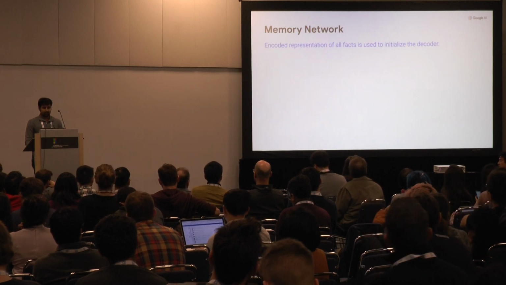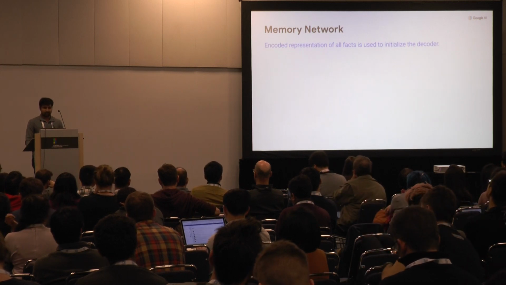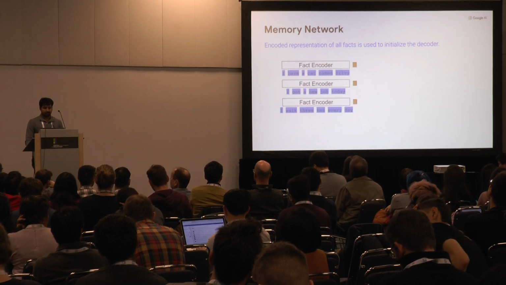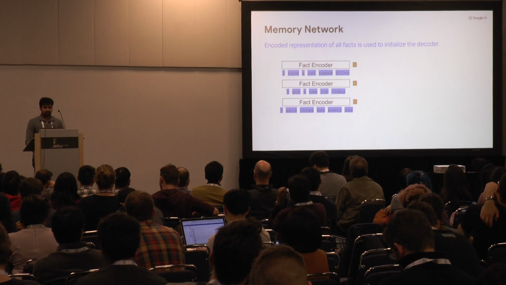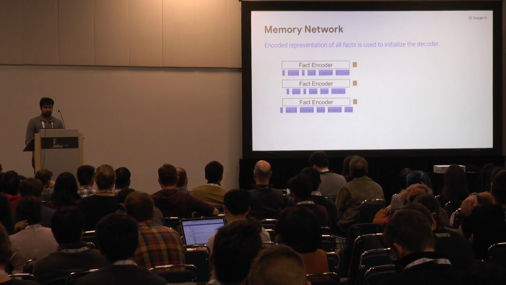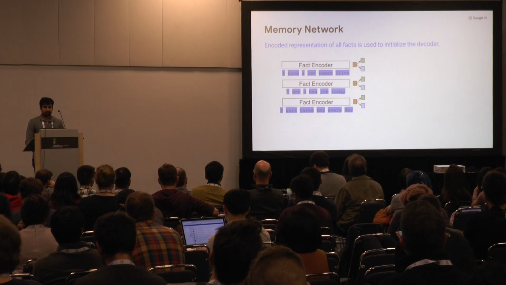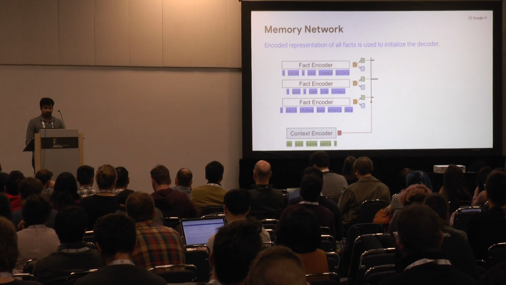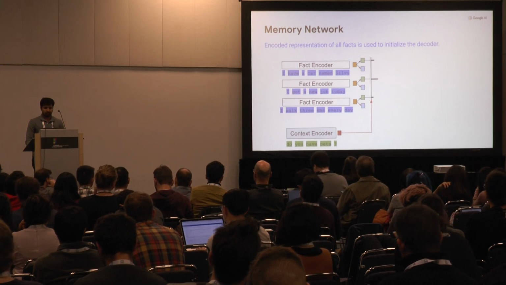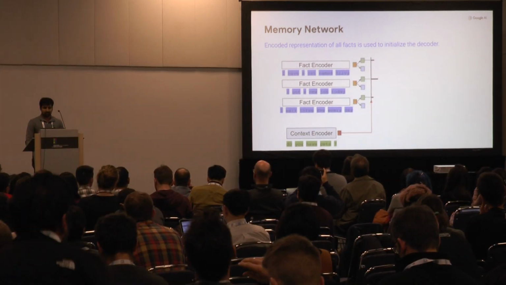Next, we have memory networks, which help us obtain the encoded representation of all facts. We encode all the facts using a fact encoder, which gives us a final fact encoding. These encodings are converted into two vectors by two different transformations. Then we use the context vector to attend over the green vectors to give us attention weights.